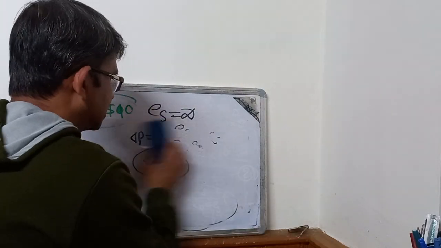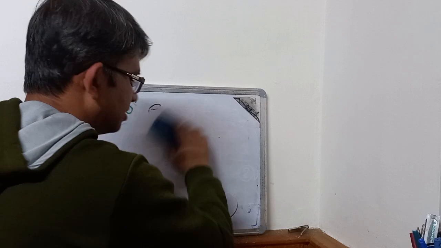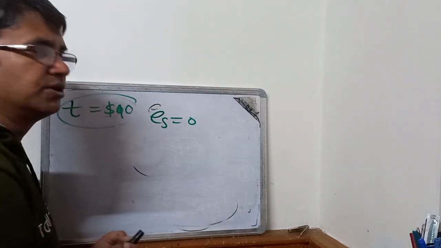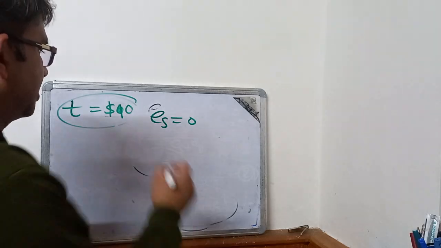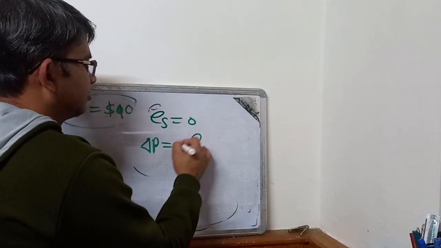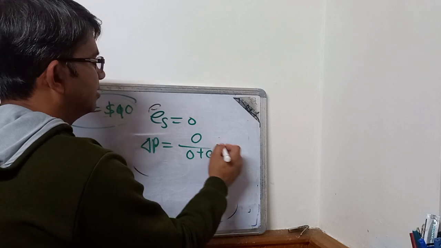Similarly, in the opposite case, if we consider price elasticity of supply ES equals 0, that means perfectly inelastic supply, we can see that delta P equals 0 by (0 plus ED) into T.